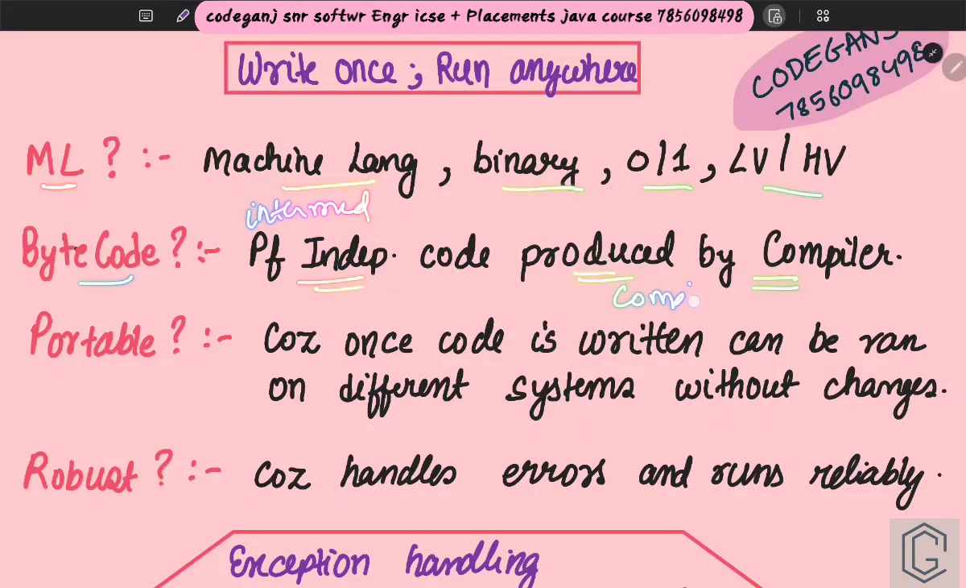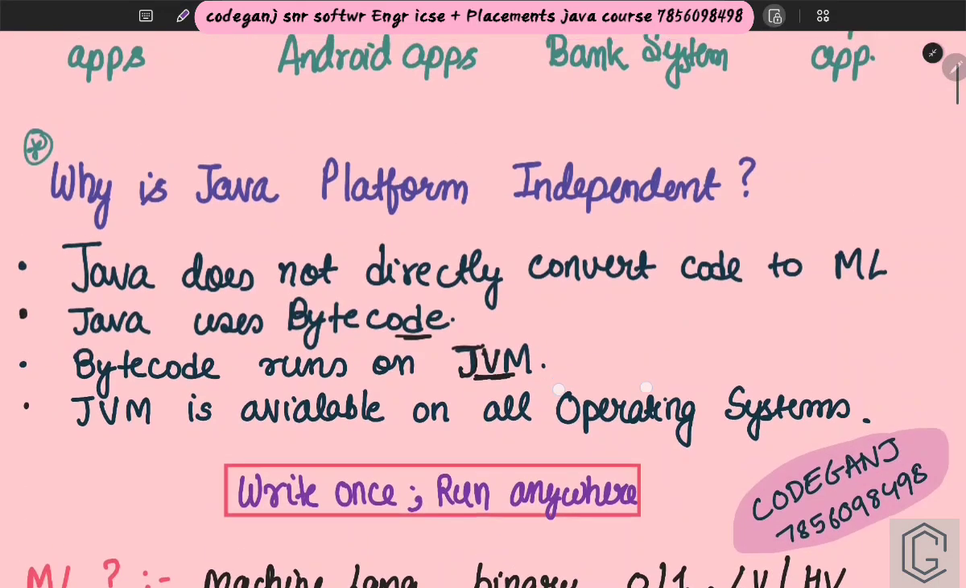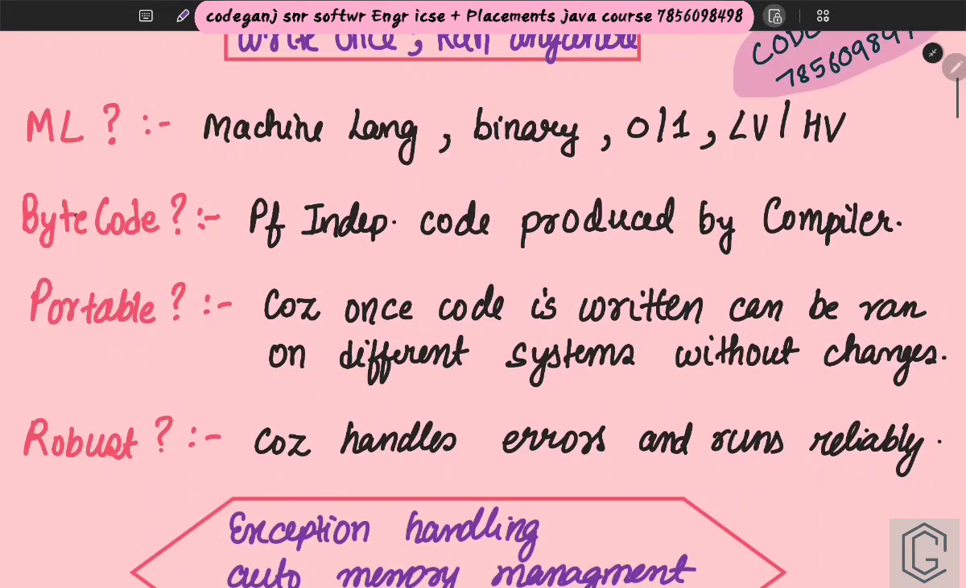Compiler and interpreter you would have heard, right? We know it is getting computed by the compiler. Why is Java portable? For this very same reason. It can be run on different systems without any changes. Once the code is written, it can be run on different systems without any changes. Why? Because of this intermediate bytecode thing.